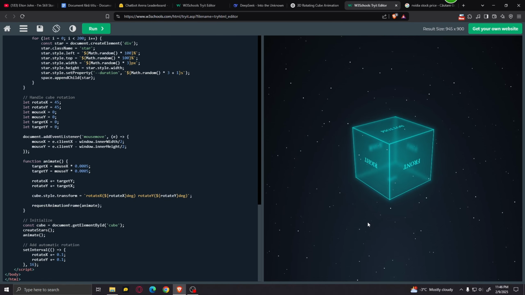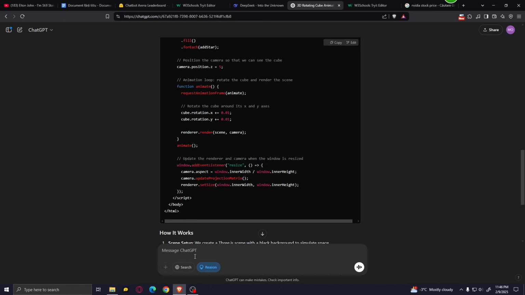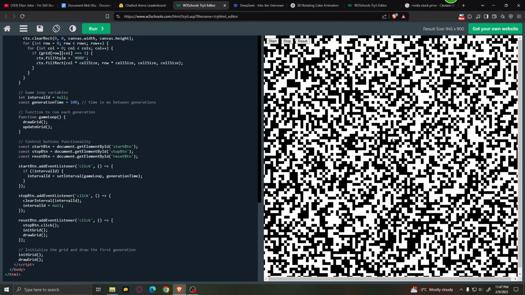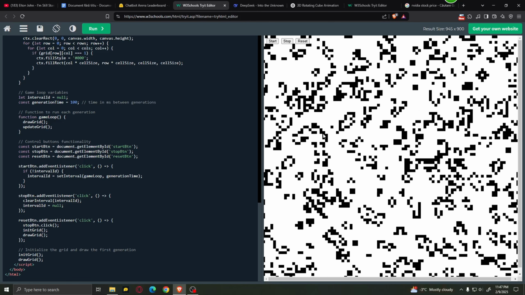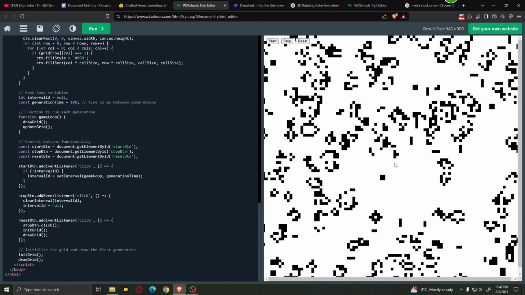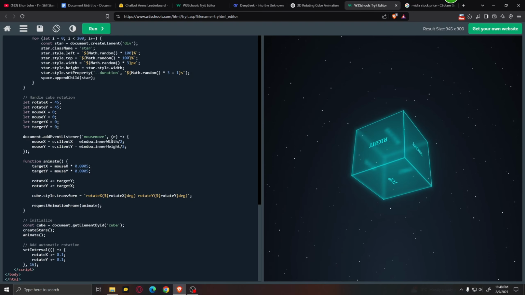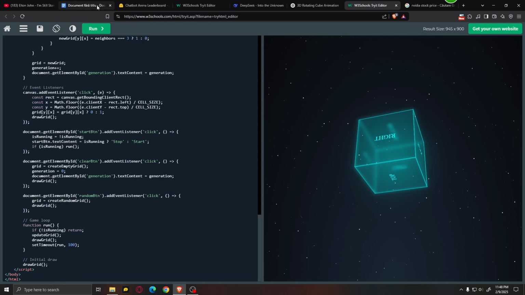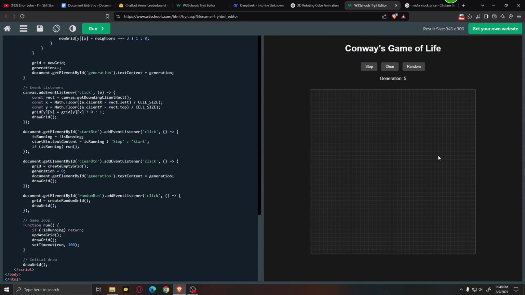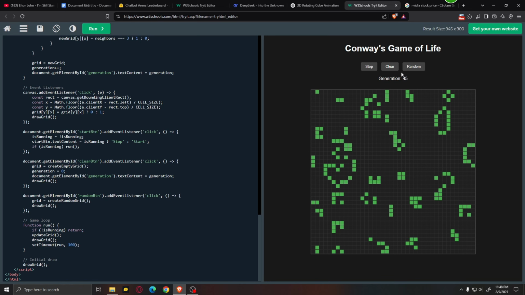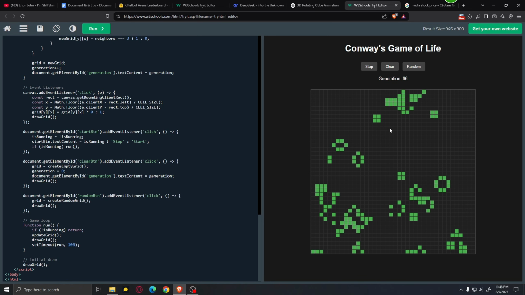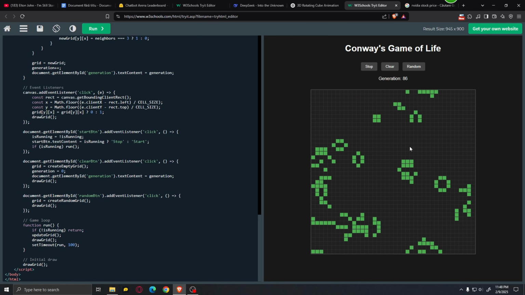But let's go ahead and try something more interesting. Let's ask them to make a game of life. Yep, this does seem to work pretty well. And let's see what DeepSeek has come up with. Okay, for some reason this... Oh, okay, now it works. Yeah, it works pretty good.